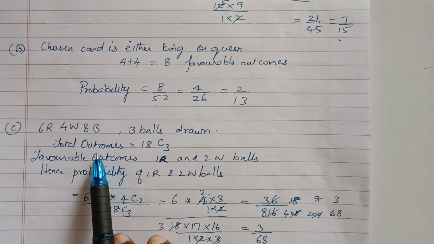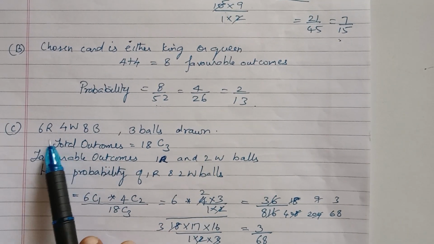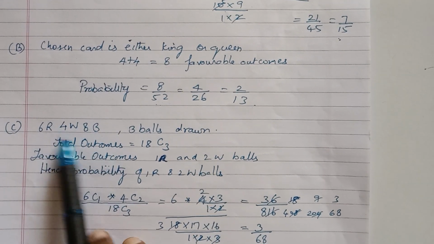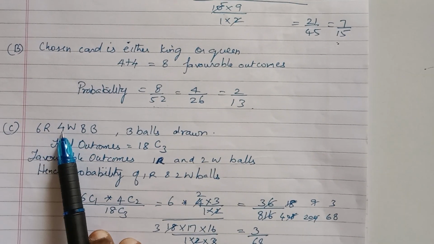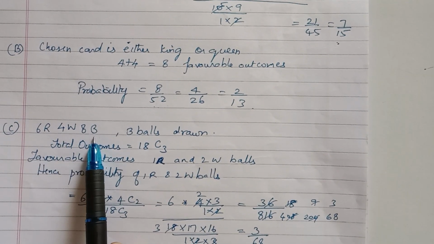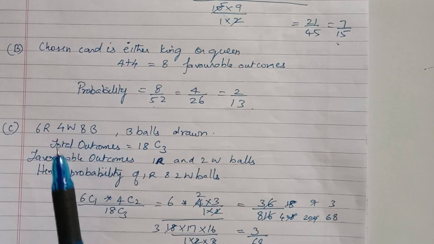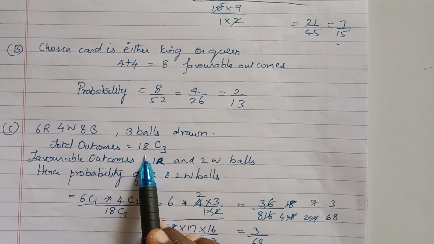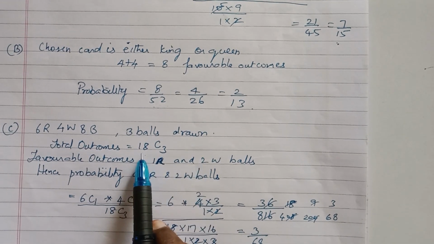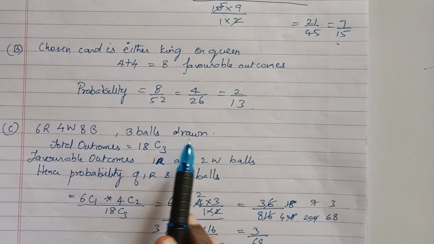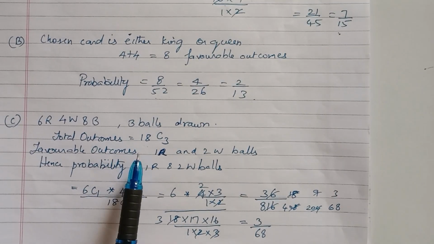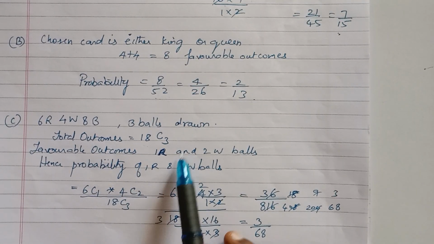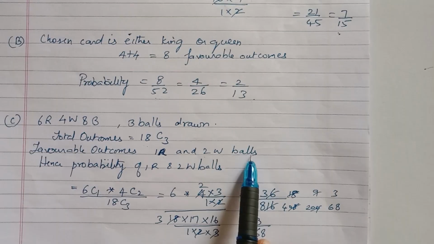Okay, so total outcomes will be what? Total outcomes means the total of balls present here. Here 6 red, 4 white and 8 blue balls. So total balls is 18. So from 18, how many balls are drawn? 3 balls are drawn. So 18C3 is the total number of outcomes. Now what is the favorable outcome? Here they are asking for 1 red and 2 white balls.